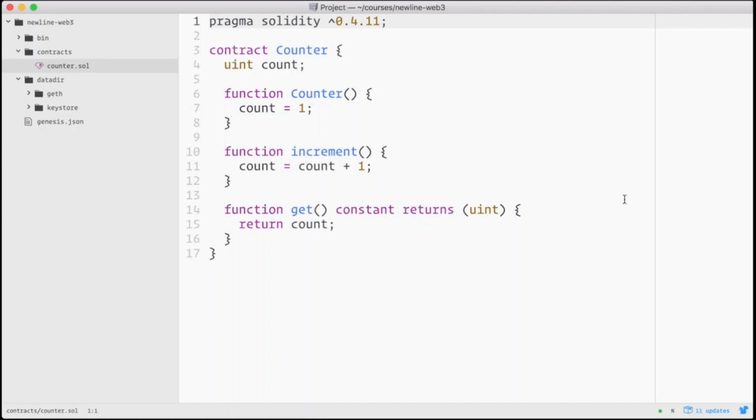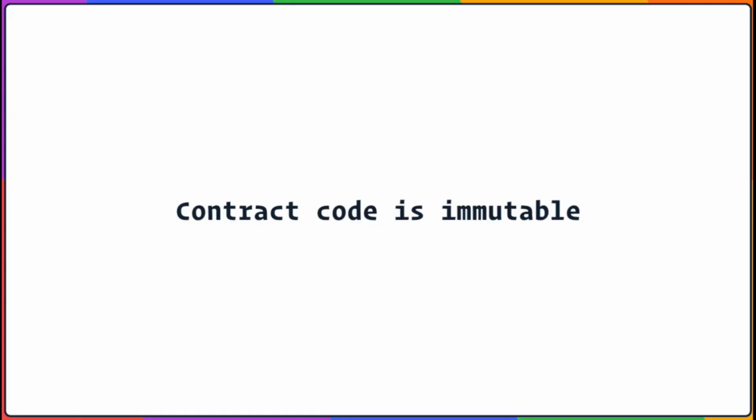Just know that when we upload this code to the network, an instance will be created and given its own permanent immutable address. Speaking of immutability, another thing that you should know is that once we've created an instance of a contract, its code is immutable and cannot be changed. You can't upload a bug fix and you can't make any tweaks. Once it's been created, it's written in stone. There are strategies for mitigating this limitation, but really immutability is a feature, not a bug. But you'd better make sure that you do extensive testing before you start handling real funds.